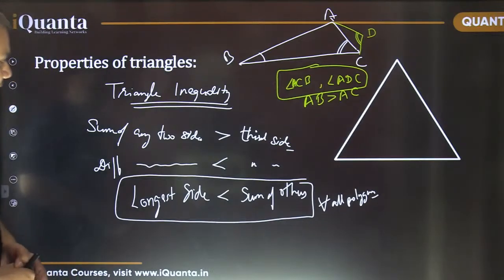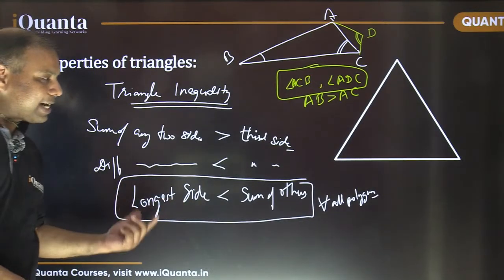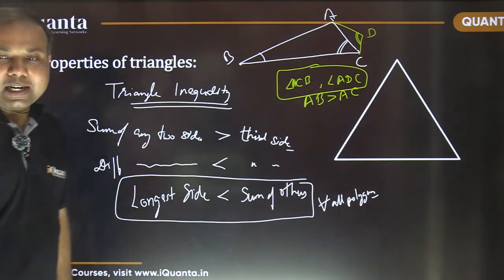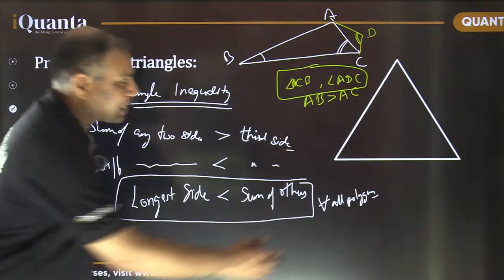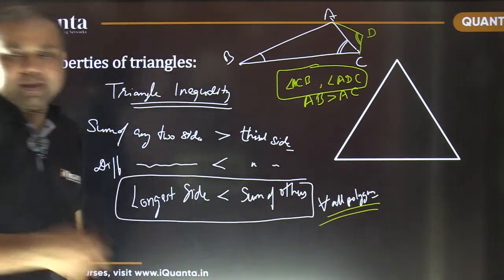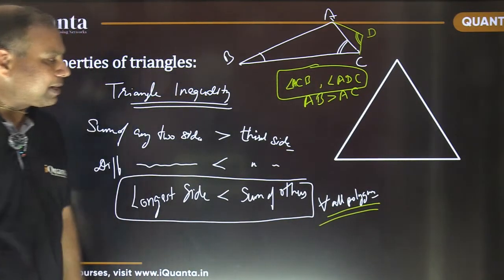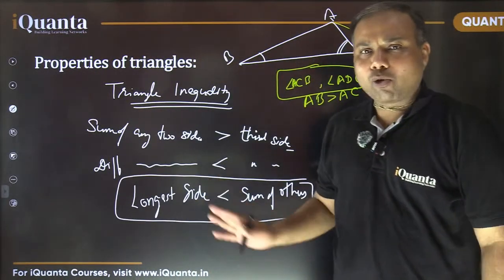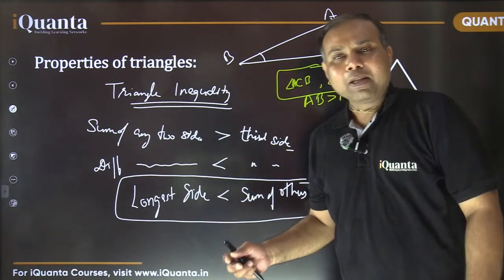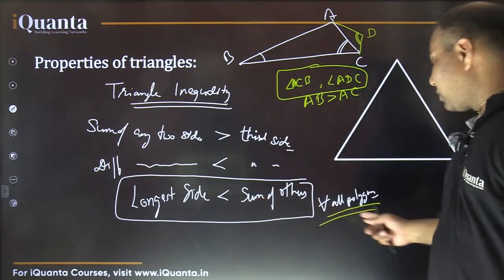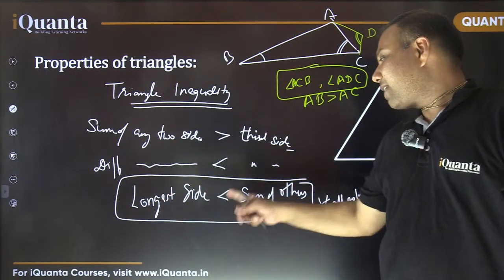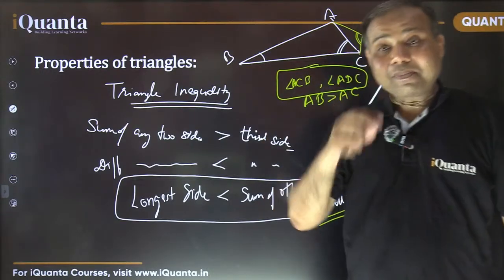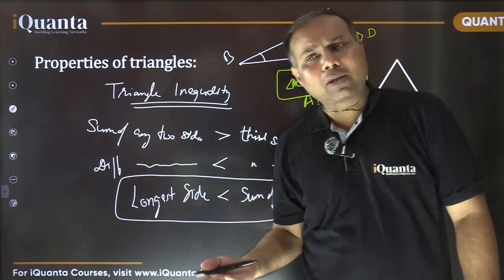So we were talking about this triangle inequality. The longest side should be smaller than the sum of the others. That is the shortest version of the triangle inequality, and it is valid for all polygons, as I have already mentioned: a quadrilateral, pentagon and so on. But mostly in our CAT section, we are talking about triangles only. That's why we normally use it in triangles. But for others also, this inequality can be used. If two side lengths are given, can we find out the third side length?